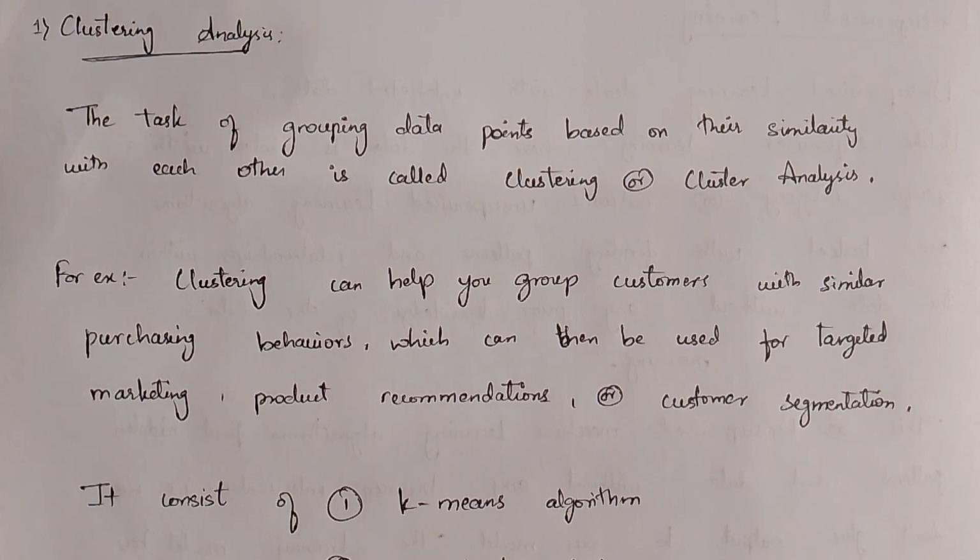It is also used in market basket analysis. That means the shop owners analyze their sales and figure out which items are majorly bought together by customers. For example, if you go to a grocery shop every month and purchase the same items, the shop owner notices that this customer is taking these products every month without fail. So the shop owner comes to know that these products should be kept in the shop every month, so that his sales increase. This is how clustering is used by shop owners.